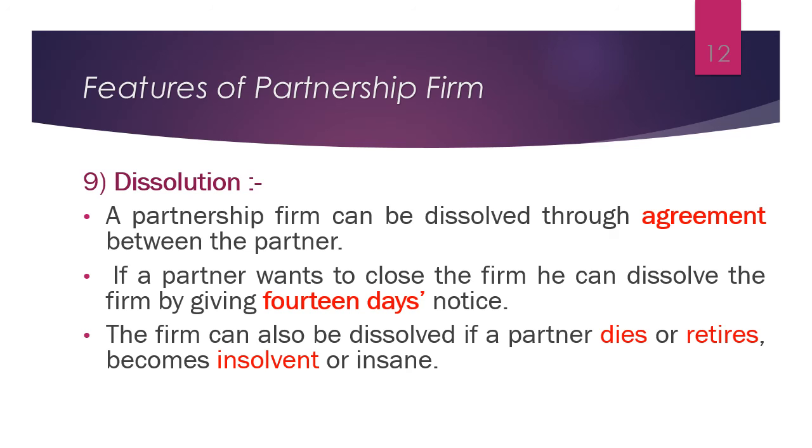If B and C, the remaining partners, want to continue the same firm, then they have to enter into a fresh agreement between B and C. They cannot continue the same firm with the remaining two partners, but they have to create another fresh deed for continuity.